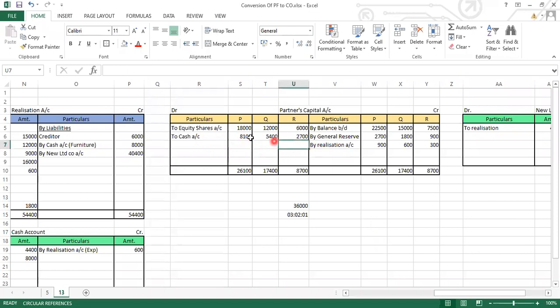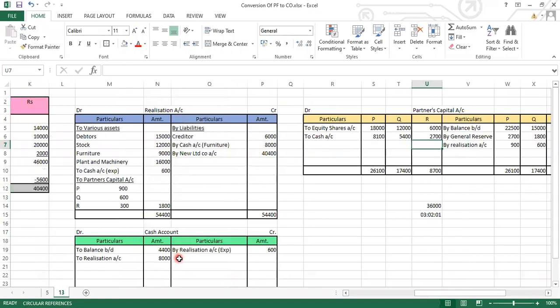Now this balance will be recorded in the cash account credit side. What will be the journal entry? Balance bach gaya, so here the journal entry was partners capital account debit to cash account. So in cash account you will be recording by partners capital account. Write down by partners capital, and we have to write down the name of all the partners.